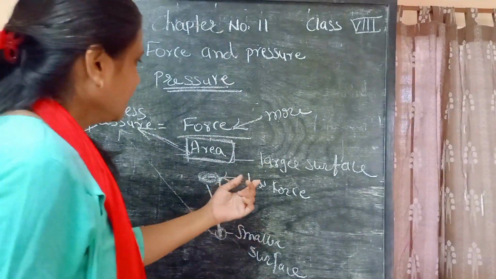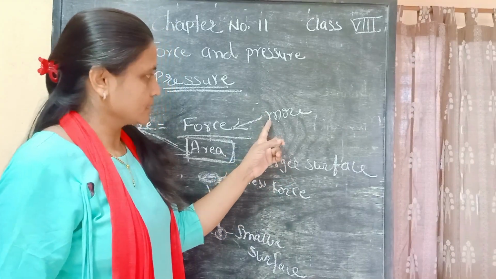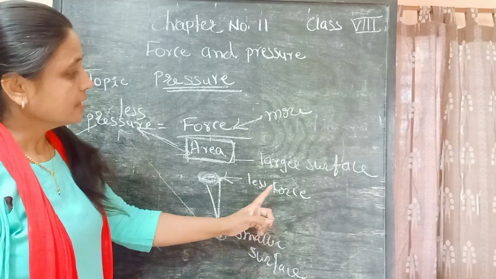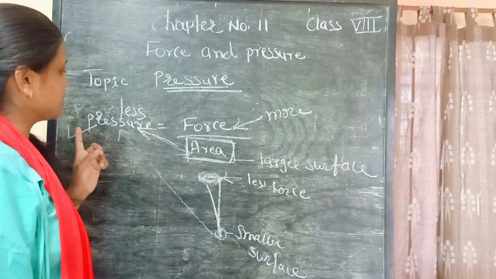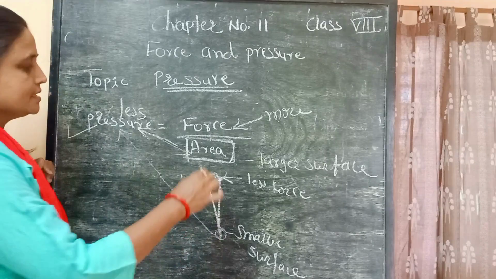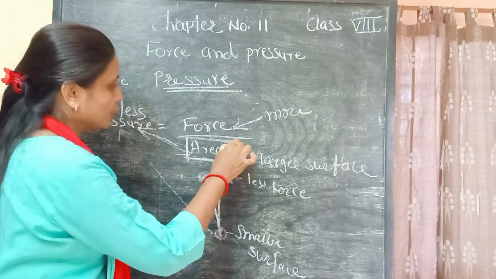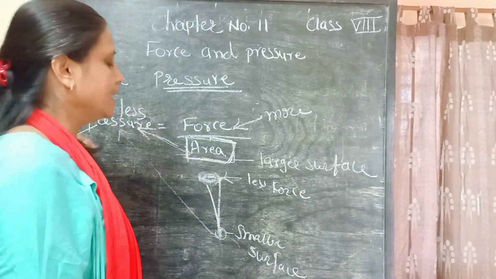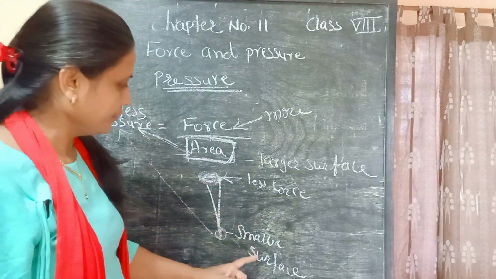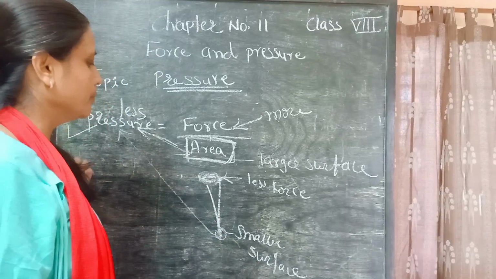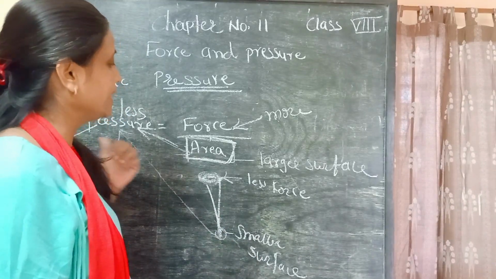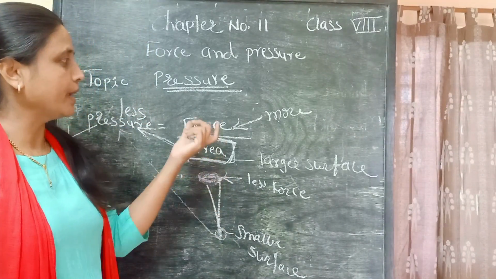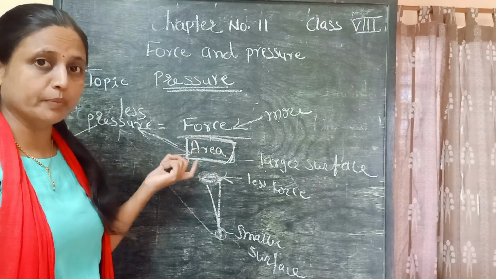See here, large surface area, more force, but pressure is less. Smaller surface area, less force, but pressure is greater. Means here the area is at the denominator place, so if the area is large, less pressure will be created, and if the area is smaller, then more pressure will be created with less force.